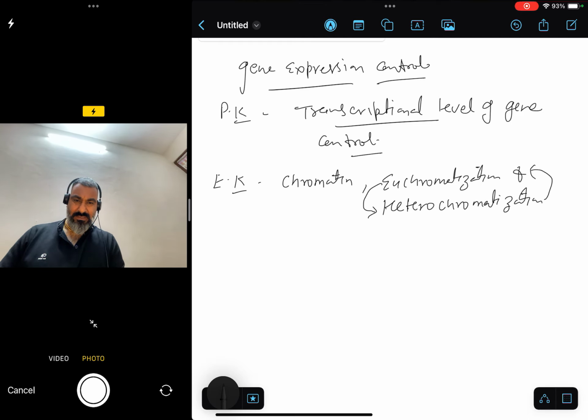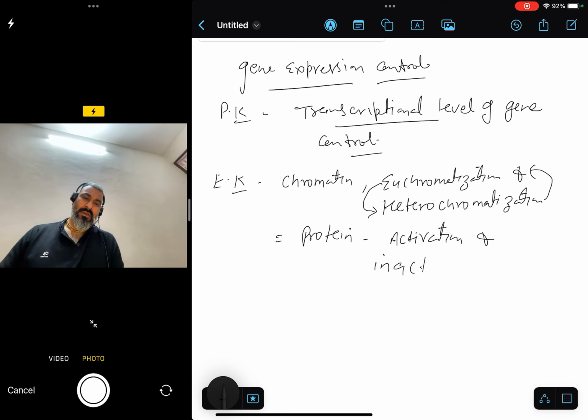Another is the protein level, that is the activation and inactivation of proteins.